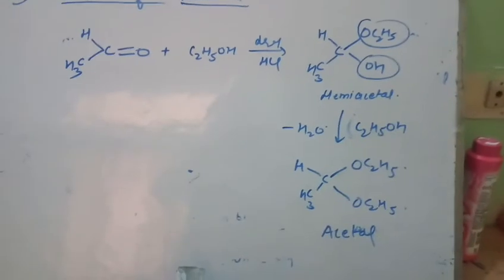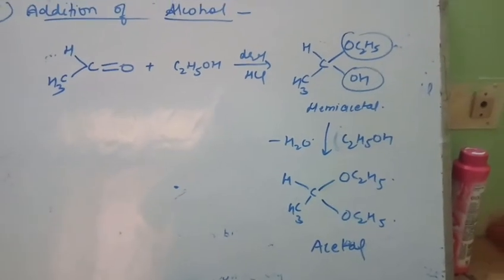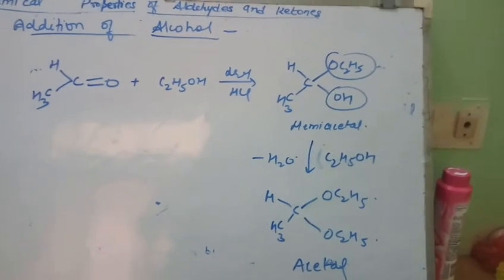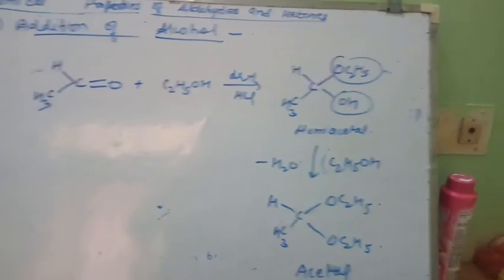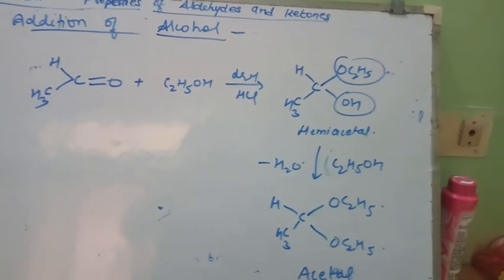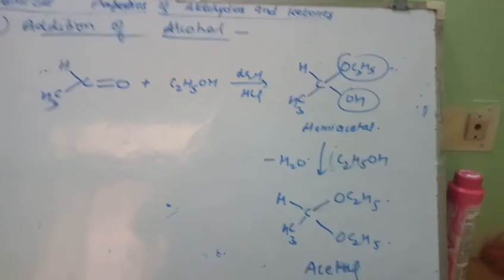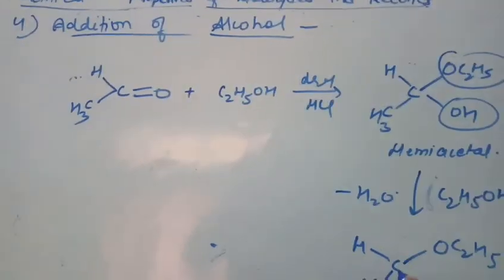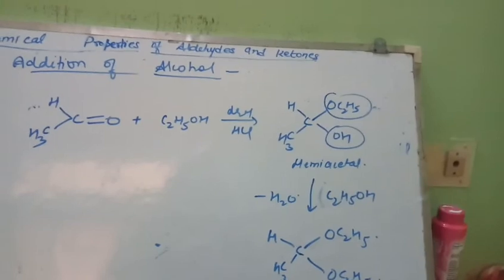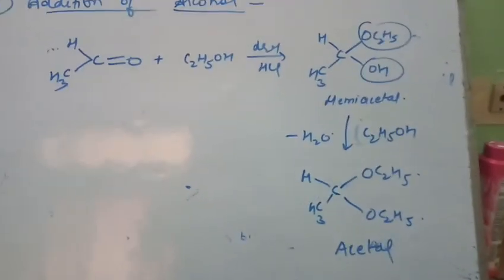Understood? So when aldehydes are treated with alcohol in the presence of dry HCl, first we get alkoxy alcohol, which is hemiacetal, as an intermediate, and then on further treatment with one more molecule of alcohol, we get gem dialkoxy compound. Why gem dialkoxy? Because the same carbon contains both the ether groups. The compound formed is known as acetal.